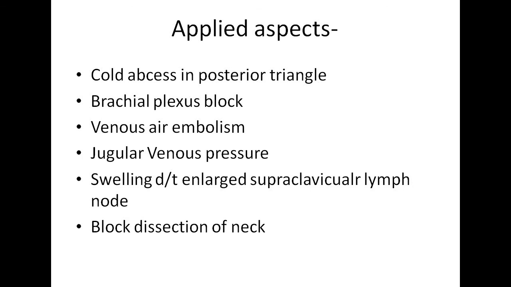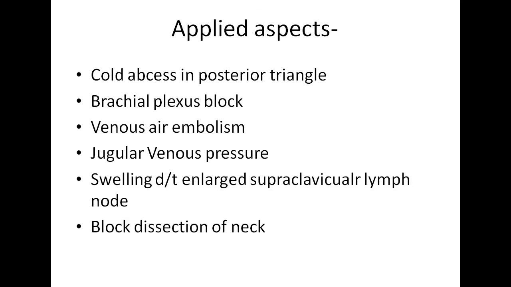The external jugular vein can also be used for central venous cannulation. We can measure the jugular venous pressure by looking at the right external jugular vein, as it will reflect the pressure present in the right atrium, and if it is increased, it will suggest congestive cardiac failure.